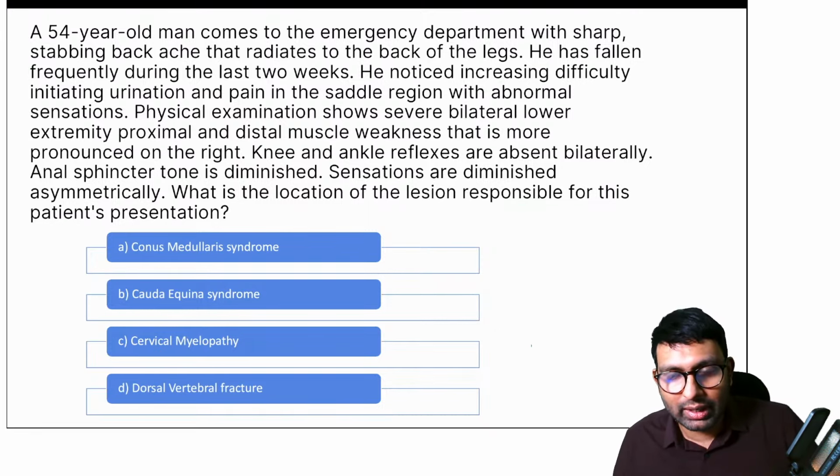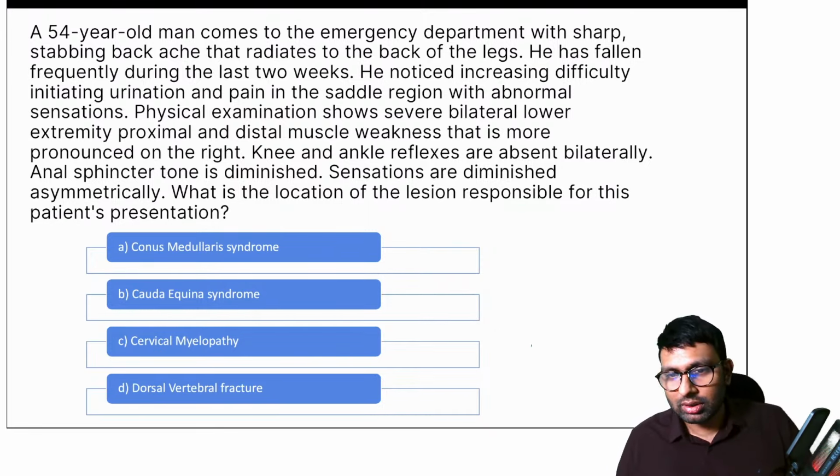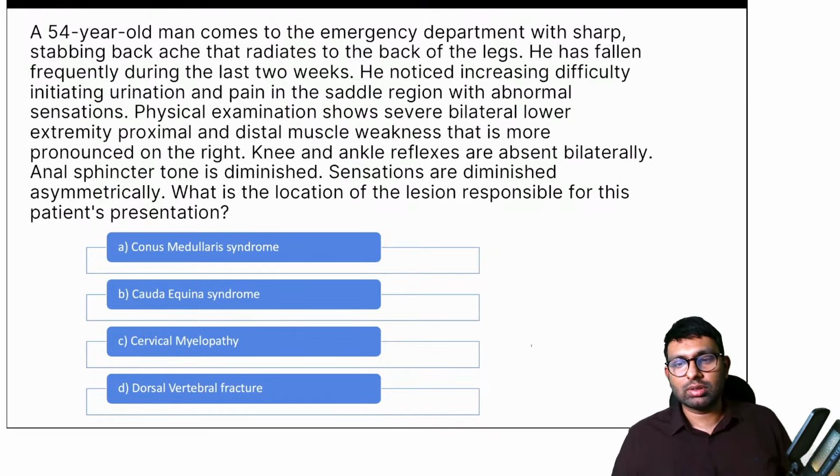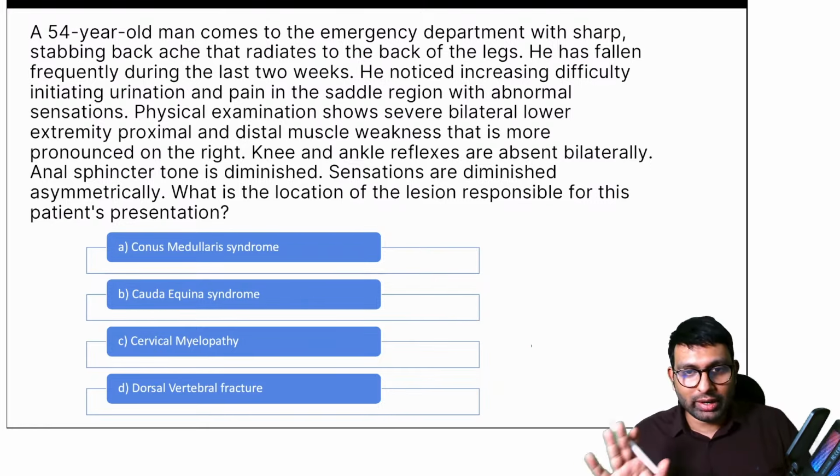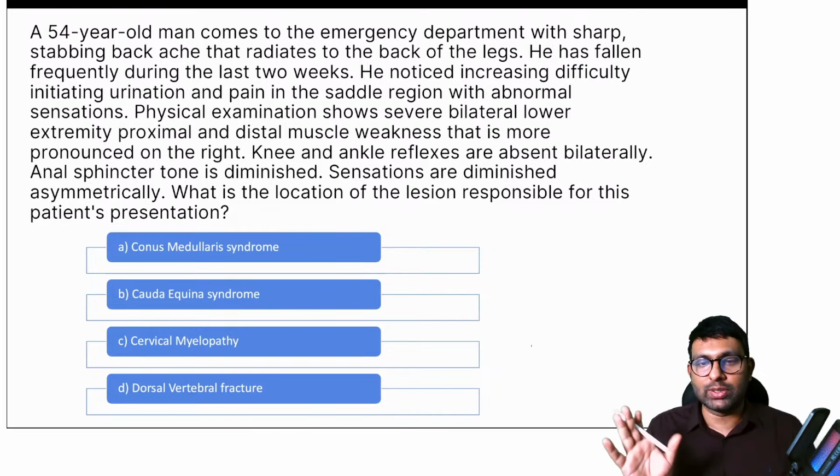AY, what do you mean by that? I didn't understand your thing. Asymmetrical. Okay, got it. Right. Because it is asymmetrical, you also think it is cauda equina syndrome. Right, Dr. Jain, you're absolutely right about this. So you understood the concept of cauda equina and conus medullaris.